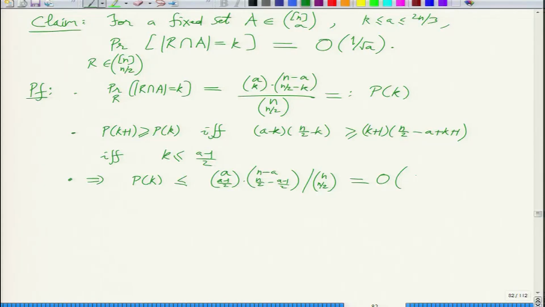So we will get that this is big O of square root n divided by square root a times square root n minus a. So good Stirling's estimate.